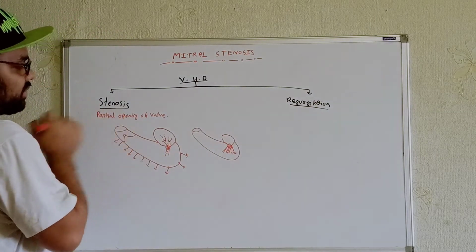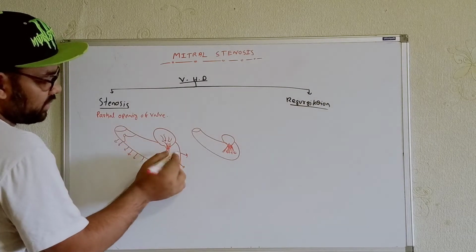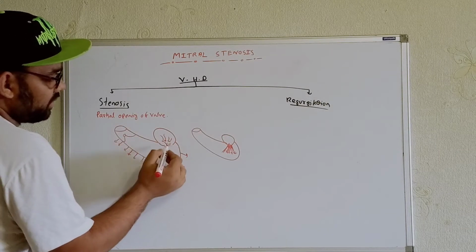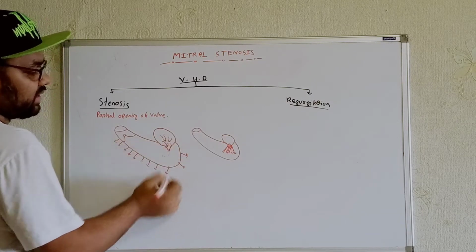But whenever we are talking in terms of stenosis, there is partial opening of the valve, and at that time there will be a problem in the forward blood flow, for example, from the atrium to the ventricle.